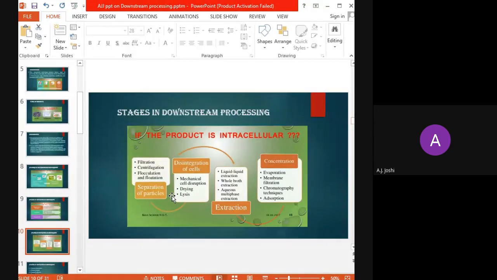So now it might be clear to all of you that depending on the type of desired product, whether it is the cell itself, extracellular or intracellular, we have to plan an appropriate sequence of the different stages in the downstream processing. So as the product varies, the stages involved in the downstream processing also vary. But overall, the strategy for the downstream processing for the fermentation product is the same, that is the separation of the solid material, then the extraction, then concentration and packaging.